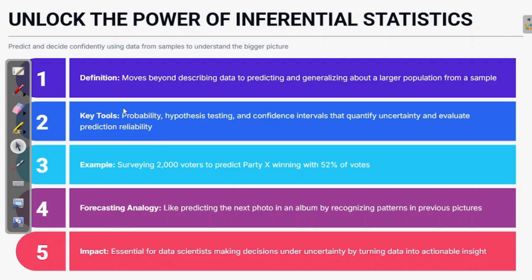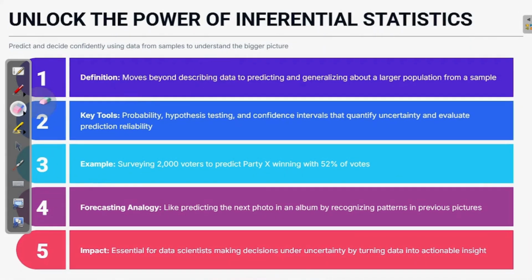Now what it does, it moves beyond the descriptive statistics to predict and generalize about a large population from a sample. Now what are the key tools over here? In descriptive statistics, key tools were mean, median or mode. What are the tools over here? The tools over here are probability, hypothesis testing and confidence intervals, which quantify uncertainty and evaluate the prediction's reliability.